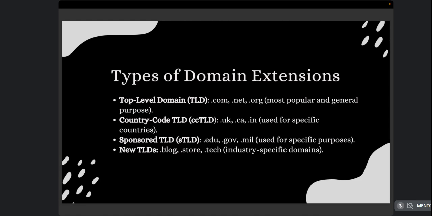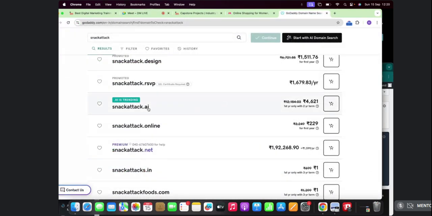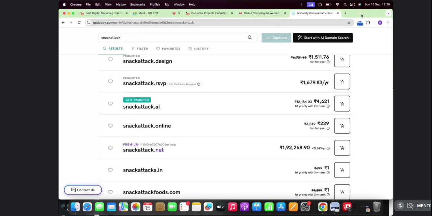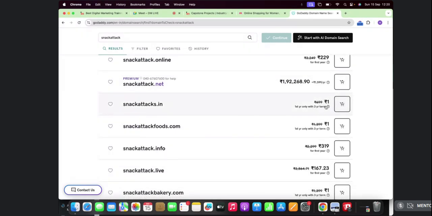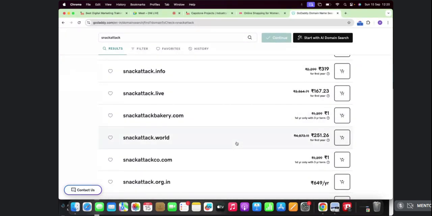So there are new extensions or these generic extensions which are also available. Even random words you will be finding here, like .blog, .store, .tech. We also saw .xyz, right? Very random. So .ai, .online. My suggestion, please don't go with this. If you want to buy a domain for practice purpose, or it is not a very serious purpose, and seeing the cost, the cost is very very less for this, and all these are for 1 year. So 319 for 1 year is definitely something worth investing. So go with these only if you're not that serious about the business. What I mean is just for practice purpose.